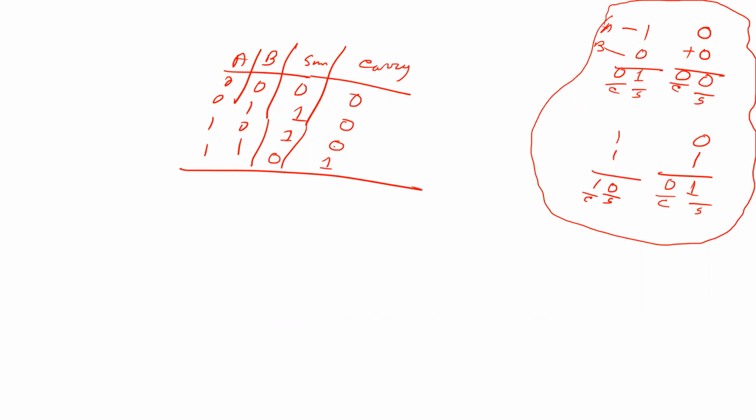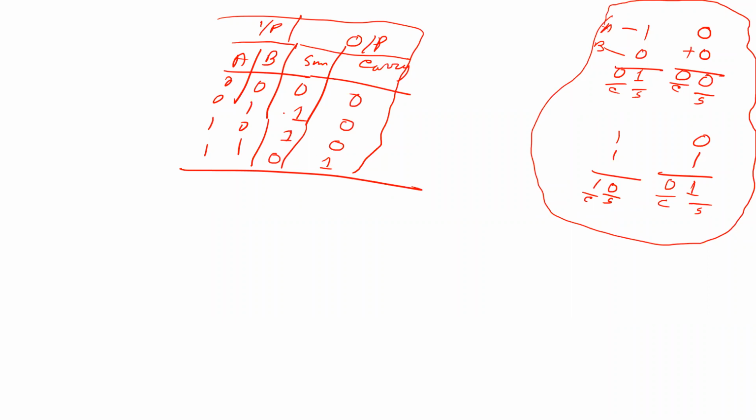Okay, this is the summation truth table. Now you know that these two are the output, and these two are the input. Clear? So sum and carry are two outputs, and this carry is only one output.